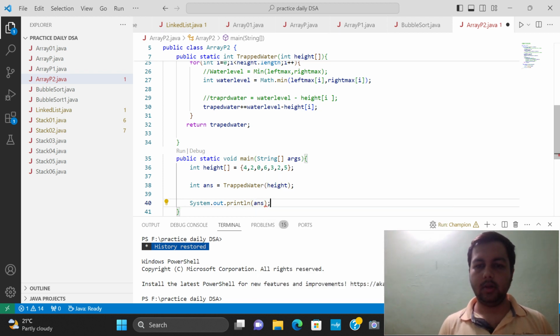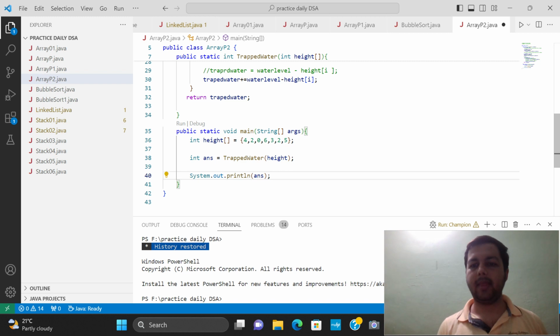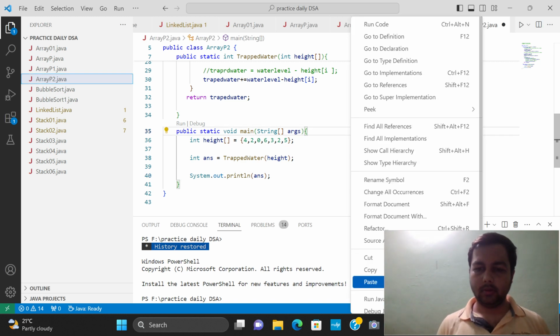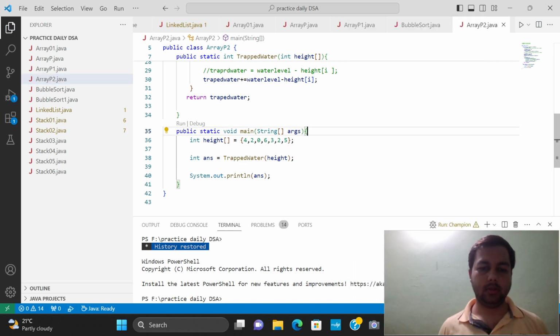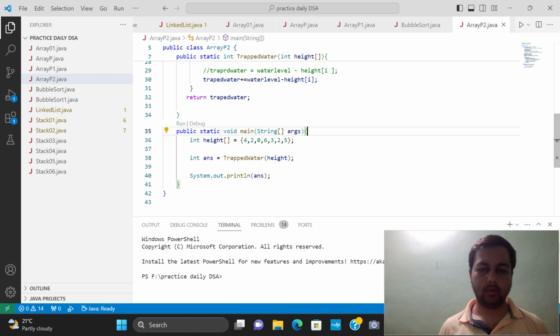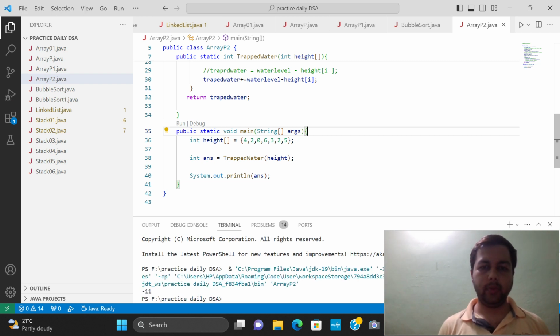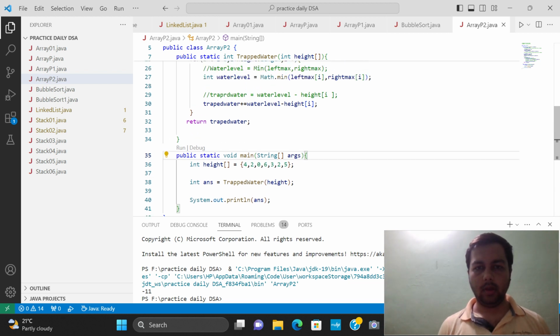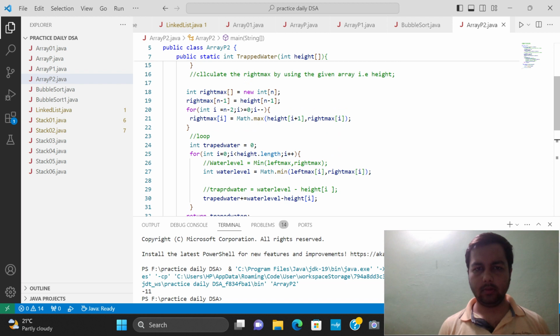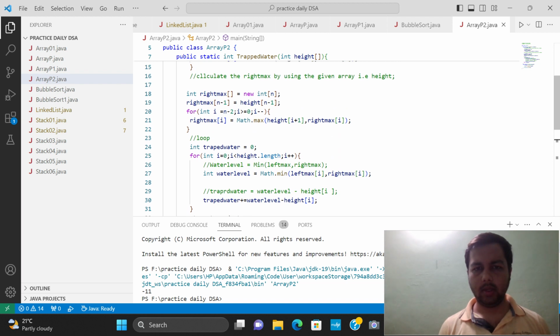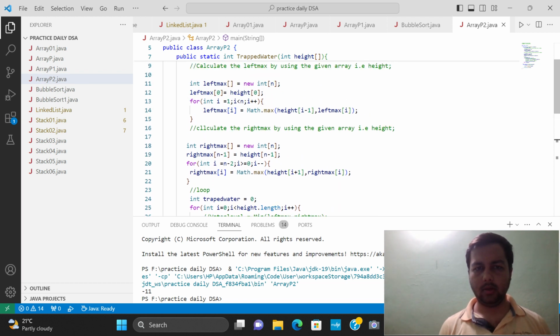Okay, let's run the program. Run Java. Let's see the answer of this question. Now we have printed a negative value. We have done something wrong in this question, but it's okay.